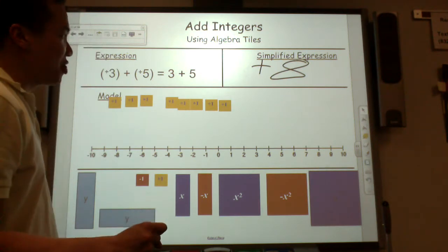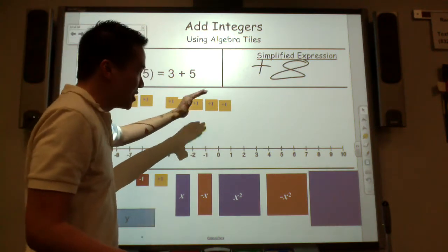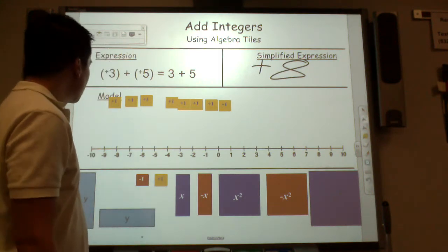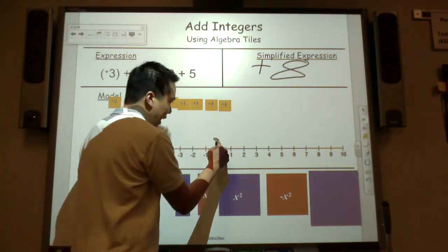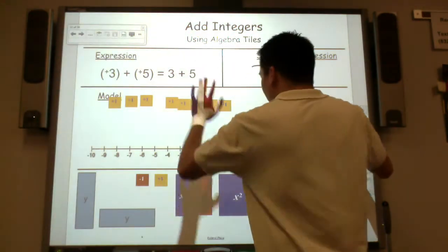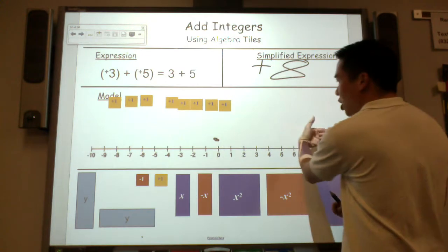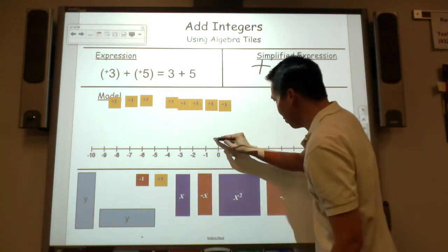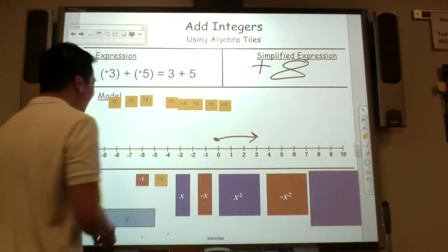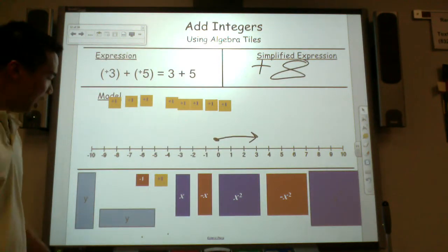How would you represent this from algebra tiles into a number line? My first integer is positive 3. So I'm going to draw an arrow to positive 3. Will positive be here or here? Well, positive will be right here. So I need to draw an arrow to positive 3. Our second integer is positive 5.